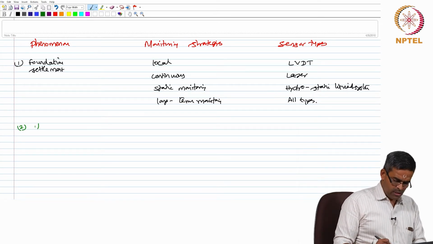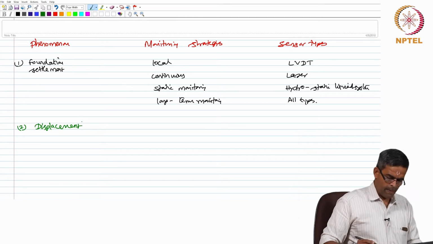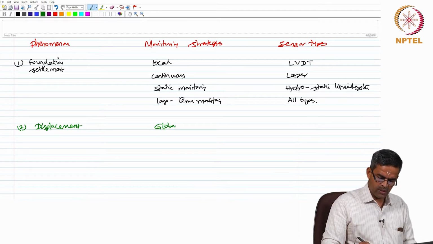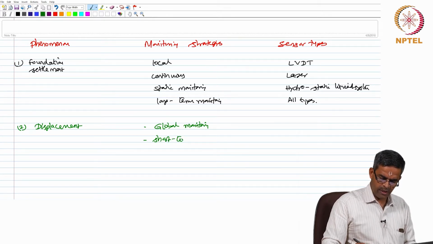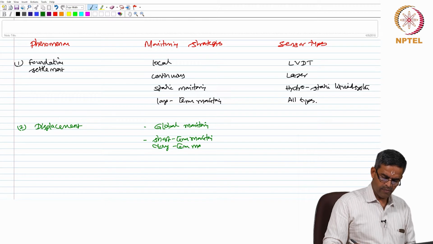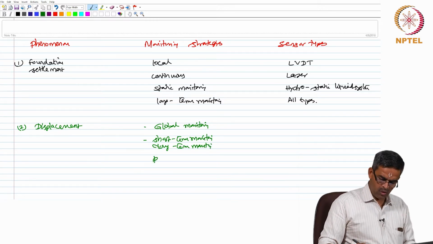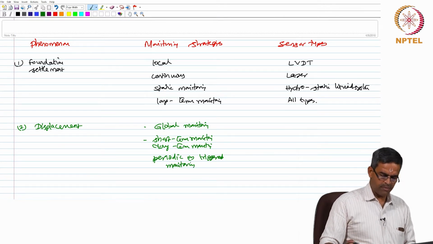If I want to monitor displacement or deformation, then I can also do this as a global monitoring, can also be a short term monitoring and a long term monitoring. One can also do a periodic monitoring or a triggered monitoring depending upon the condition to measure displacement.